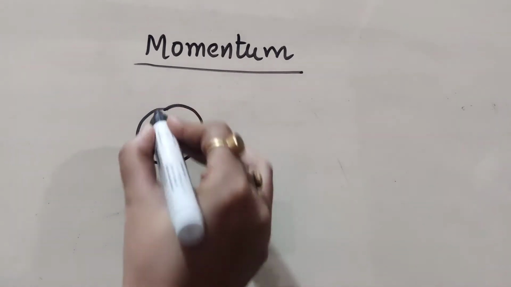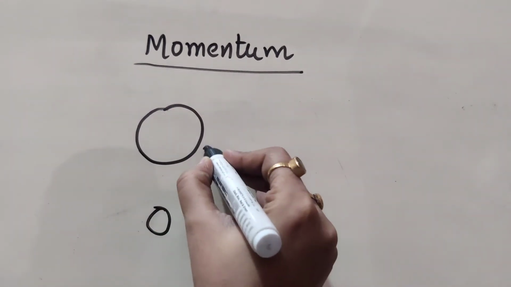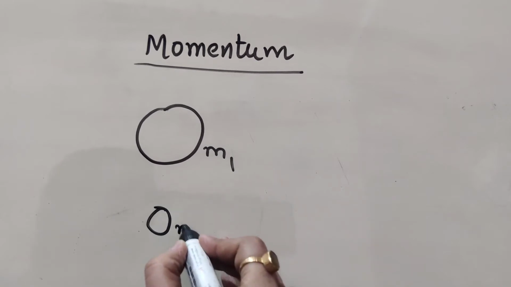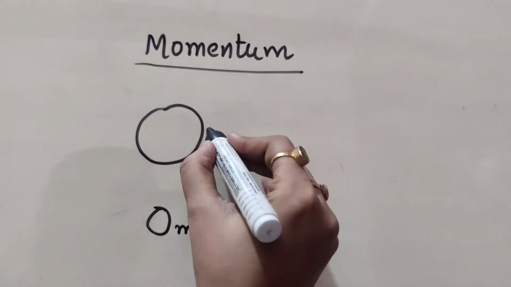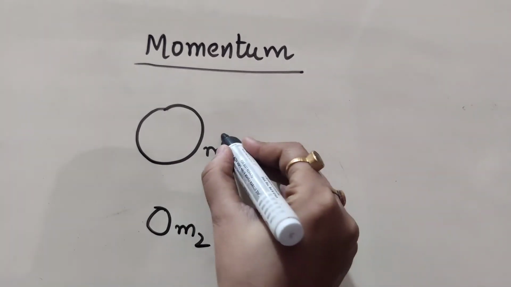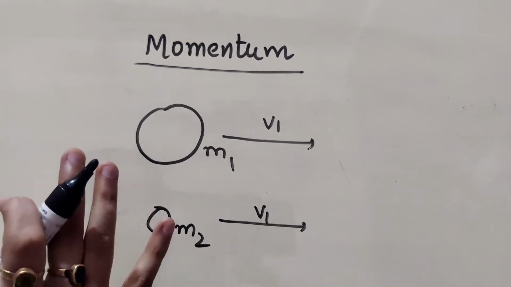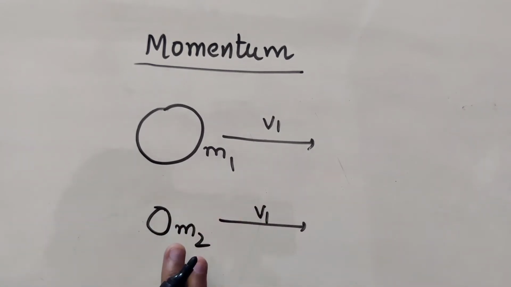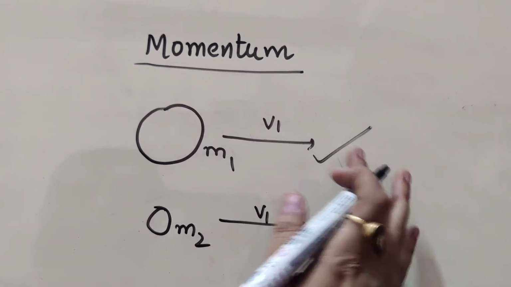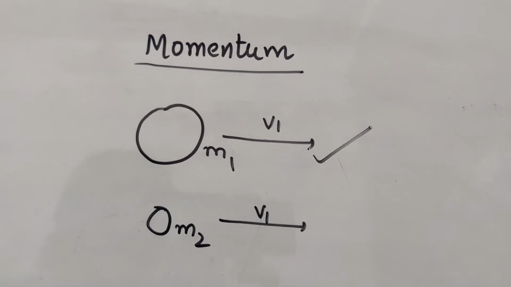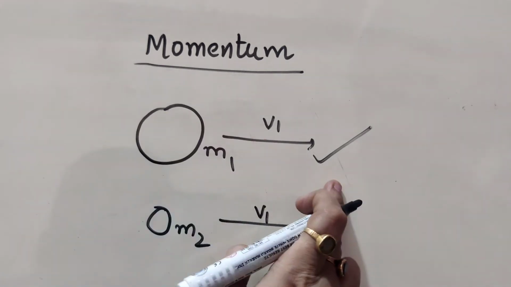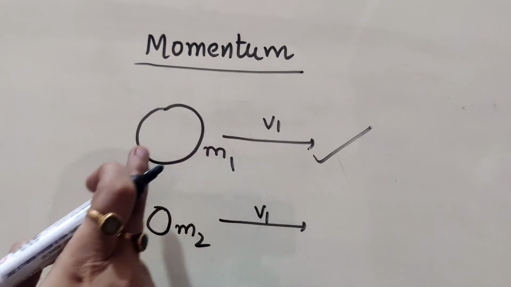We take two balls of different mass. For example, this one is a heavier ball, this one is a lighter ball, and we have thrown these two balls with the same speed, that is v1 and v1. Now if we have to stop the ball by applying a force over it, in which case do you think we have to apply a greater force? Your answer will be, in the first case we have to apply the greater force to stop it. So we can say, the greater the mass, the greater the force required to stop it.